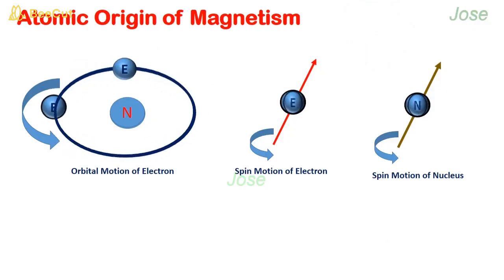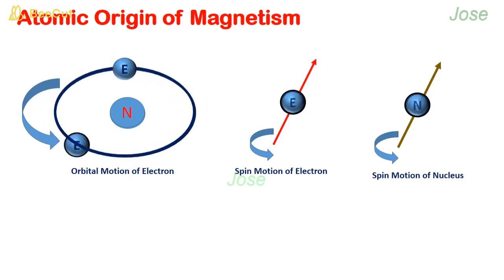Atomic origin of magnetism. The magnetic properties of solids arise due to electrons undergoing different motions in the atom, which give rise to magnetic dipole moment. These atomic dipole moments are responsible for the magnetic properties of material. In general, the magnetic property of an atom arises from three sources: orbital motion of electron, spin motion of electron, and spin motion of nucleus.